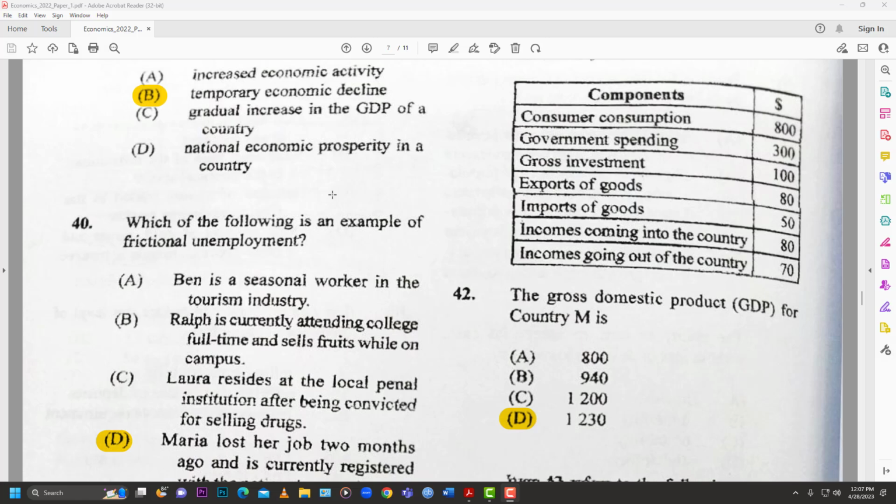So we'll add the 800, which is the C. So that's 800 C plus I plus G. So that's 800 plus 300 plus the 100 for I plus you have to minus the 80 from the 50, that gives us 30. And so that would be 1,230 for that one. And like I've said before, those last two parts of the table, they would be coming to play when you're calculating GNP, which is gross national product.